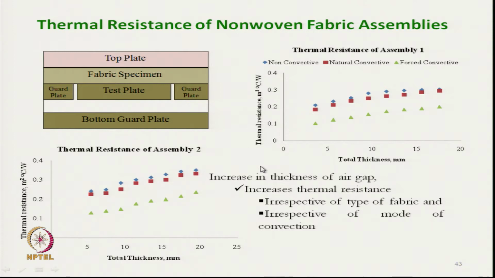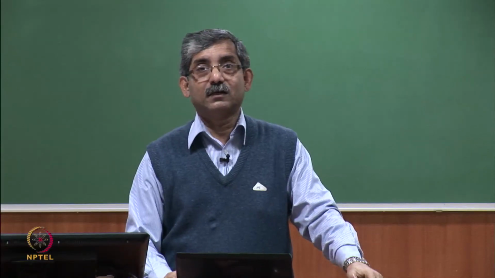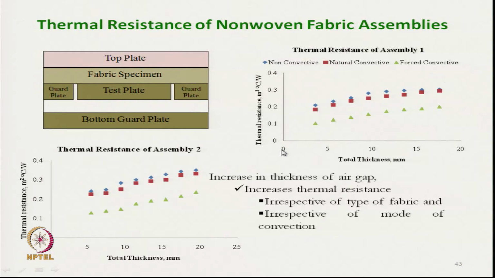As we increase the total thickness of the ensemble, it means an increase in only the air gap, because the combination is the same: for assembly 1, the inner layer was woven fabric, middle layer non-woven and outer layer again woven fabric. Keeping the same combination of fabrics, we only changed the air gap. So, total thickness goes up to, say, 17 millimeter.